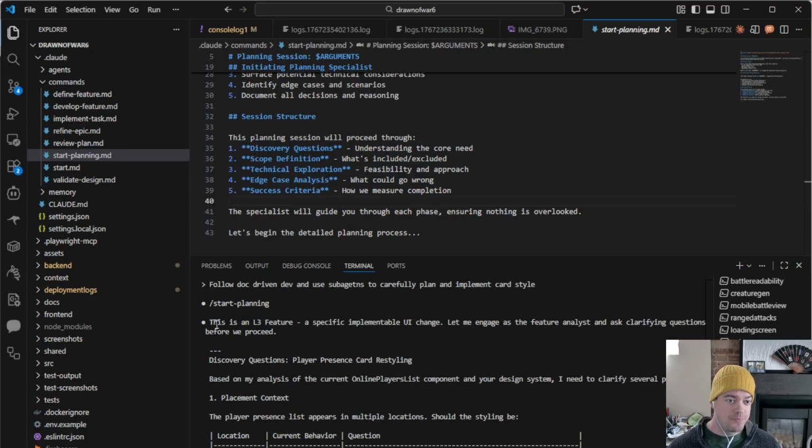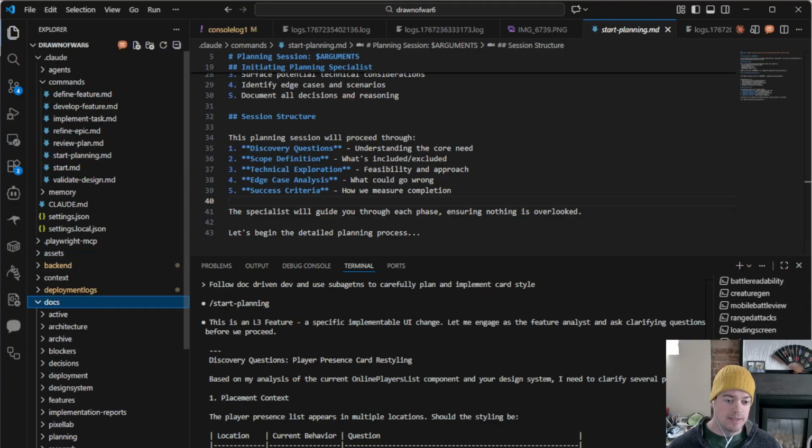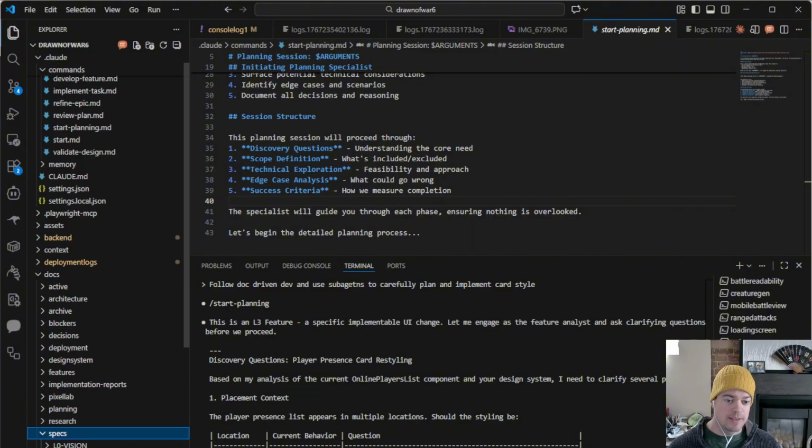So here, it's determined that this is an L3 feature. If we go to our docs and then go to specs, it's recognizing that card is at a feature level. It's not an epic. It's not a task yet. So we've got to just talk about it at that level, document it at that level.